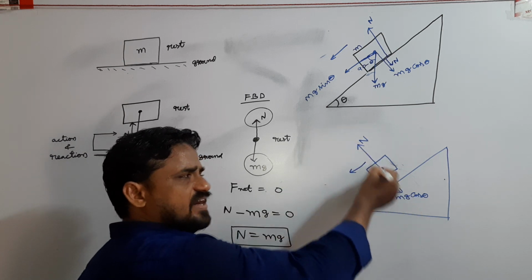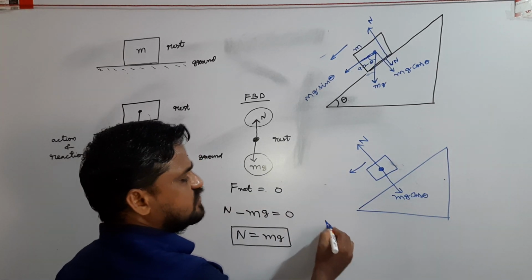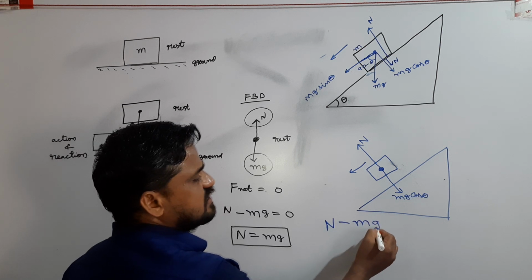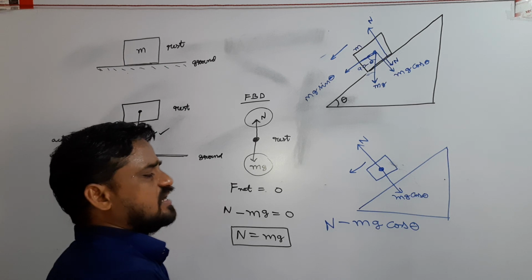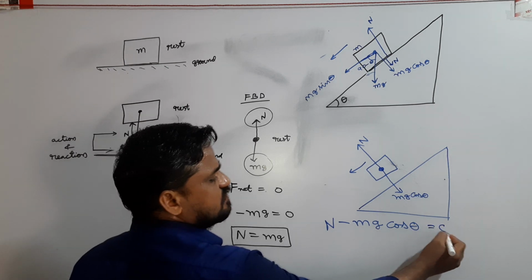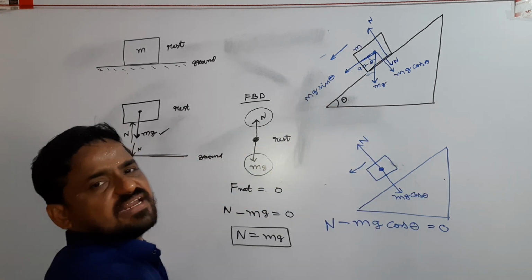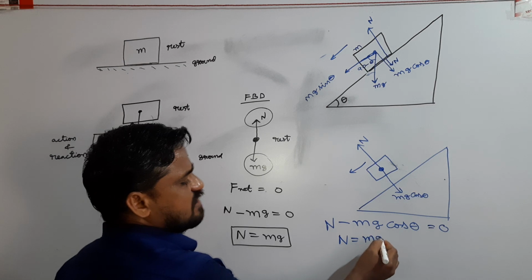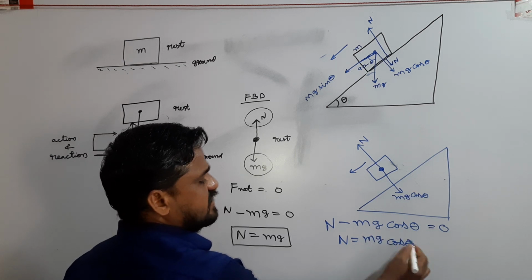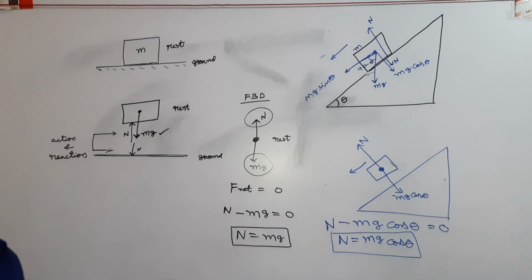There is no motion of the body perpendicular to the inclined plane, so the net force acting on the body in that direction is 0. From this I write the normal force acting on the body as N equals mg cos theta.